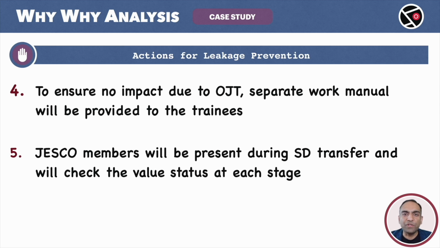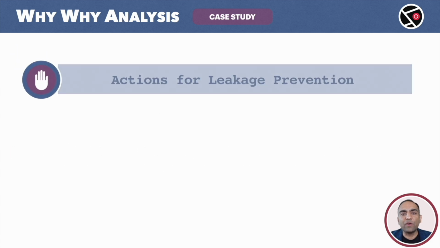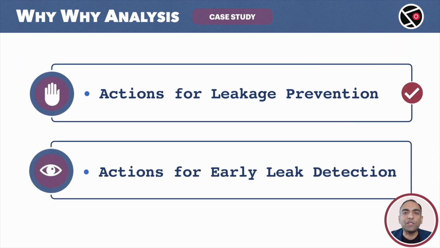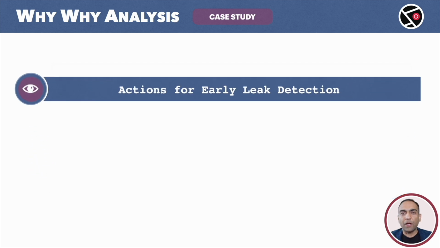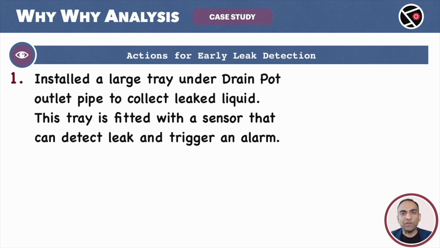They will also be checking the status of the valves after each stage, an extra round of checks to ensure safety. With this, we have covered the action plan for leakage prevention. Moving ahead to the second set of actions. Actions for early leak detection. Action number 1. Let me explain this.